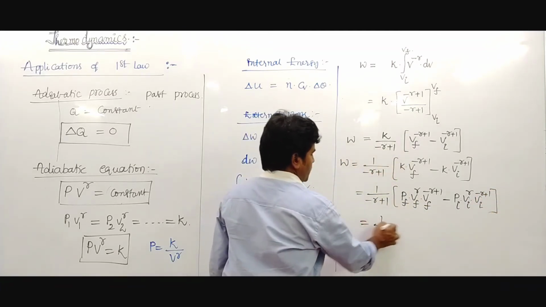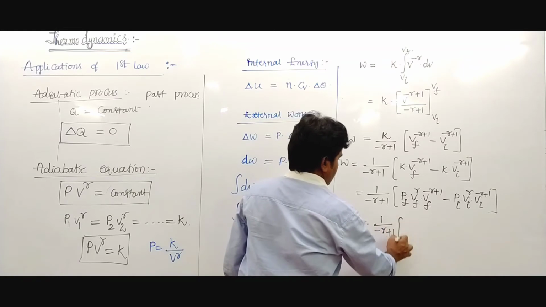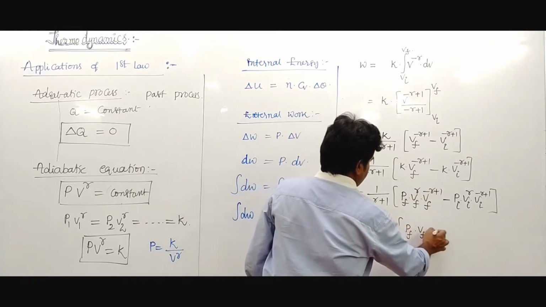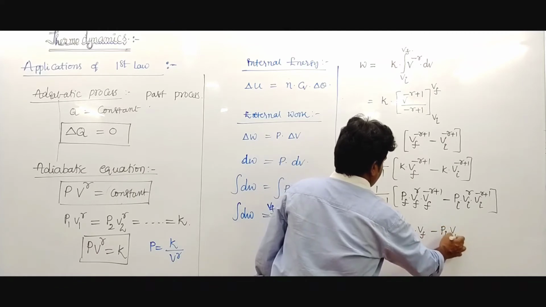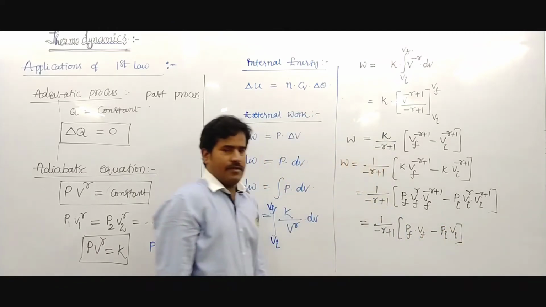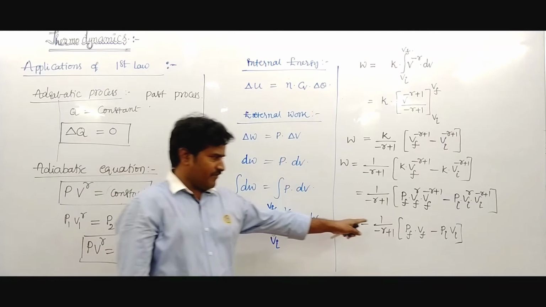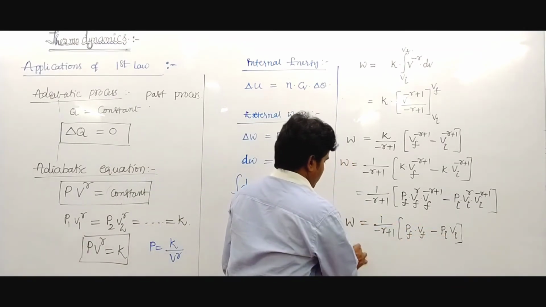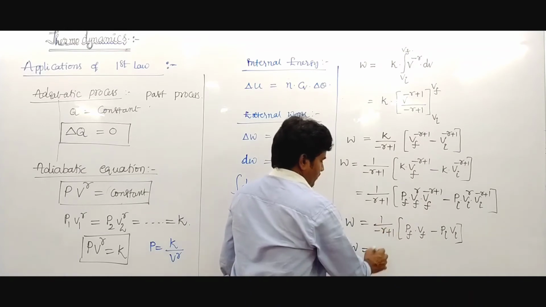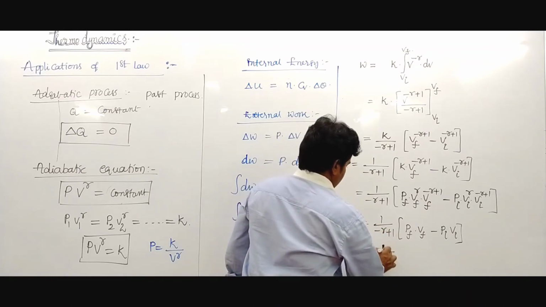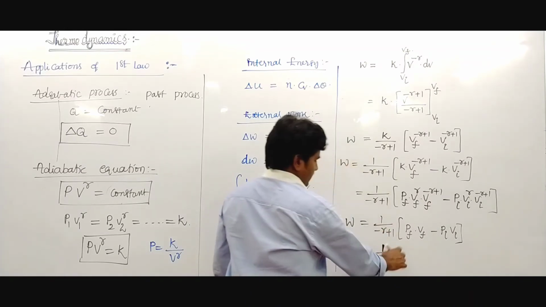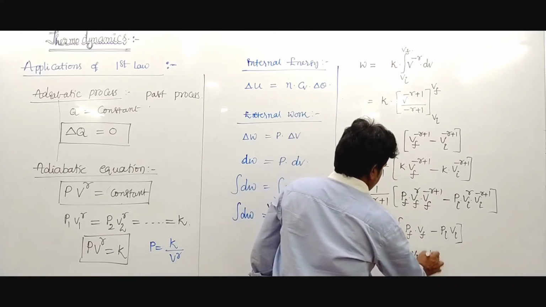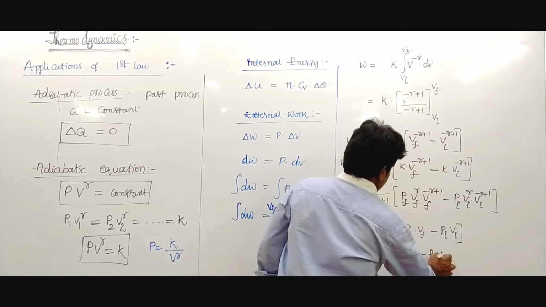After the calculation, 1 by minus gamma plus 1 into P final V final minus P initial V initial. This is the work done. So this value is 1 upon gamma minus 1, written as P initial V initial minus P final V final.